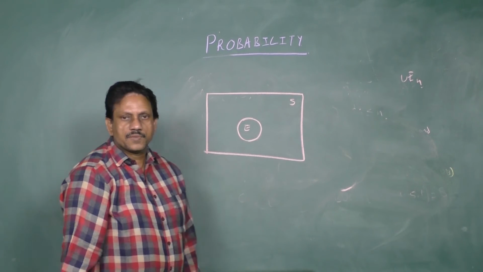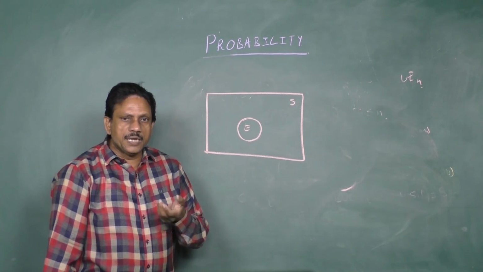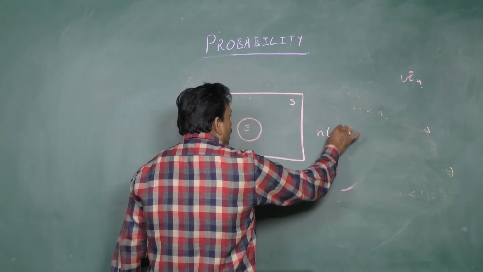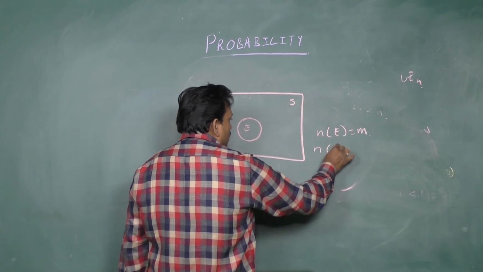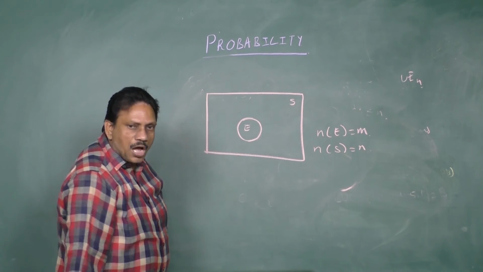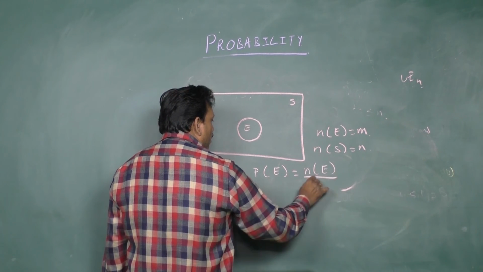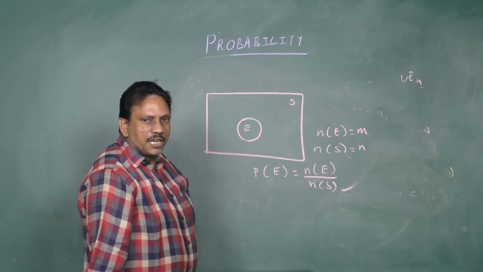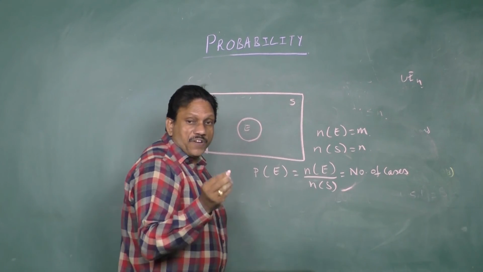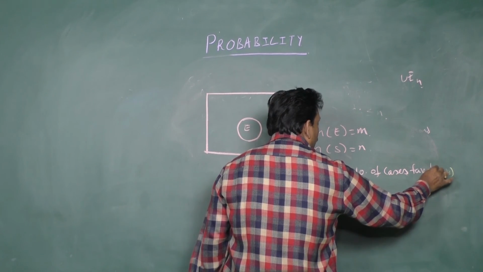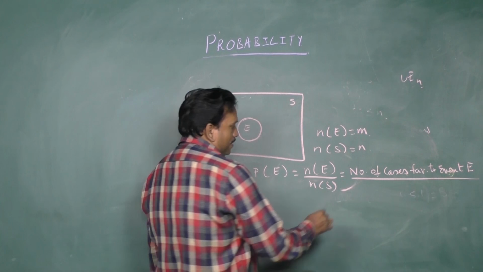The event contains M favorable elements, so n(E) is M, and the total number of elements in the sample space S is N. Now the probability of the event E is given by n(E) by n(S), that is, the number of cases favorable to event E by the total number of cases.